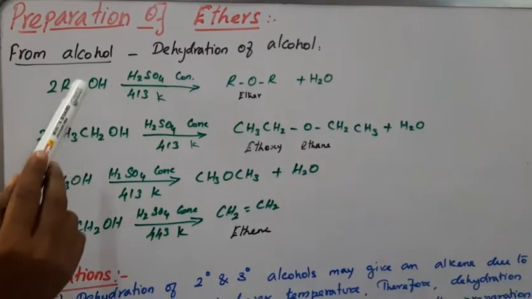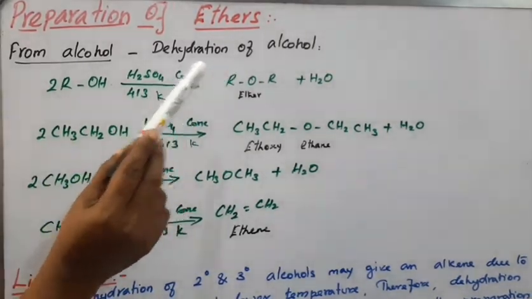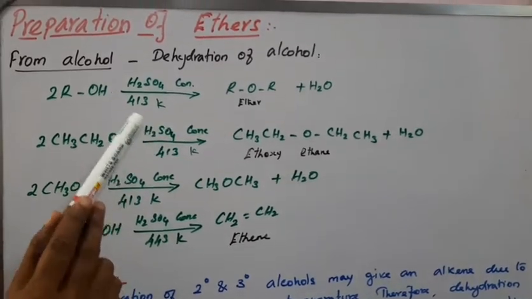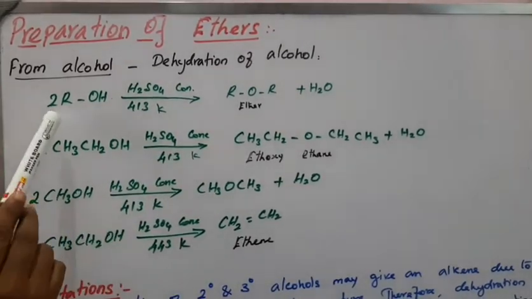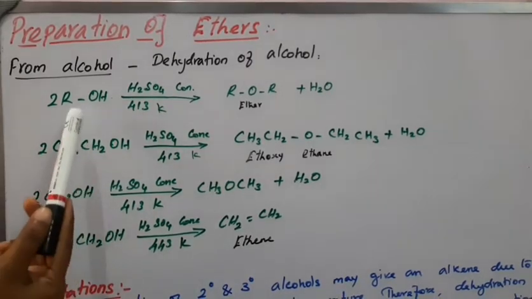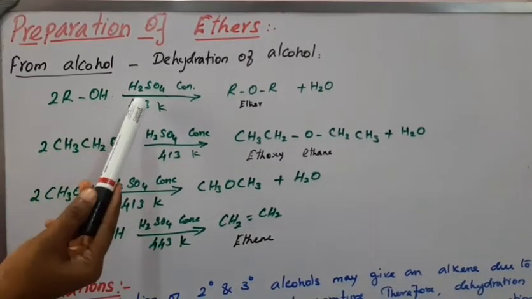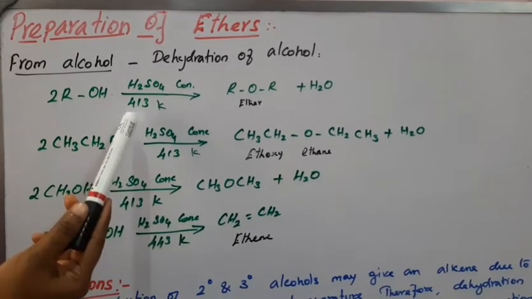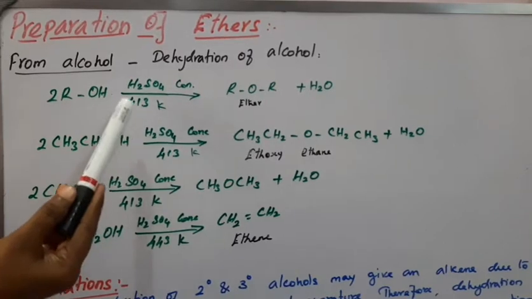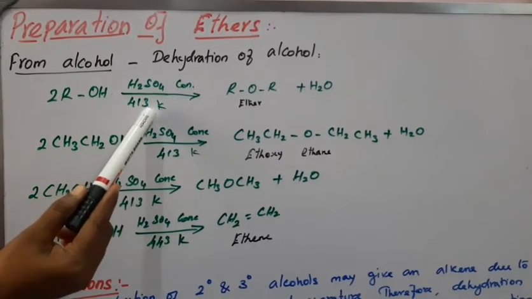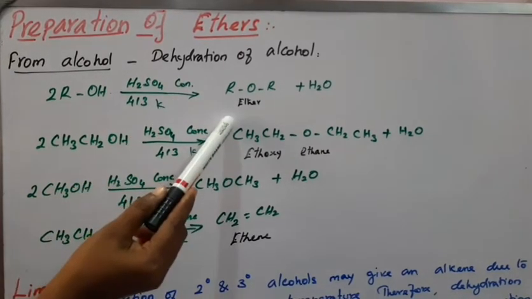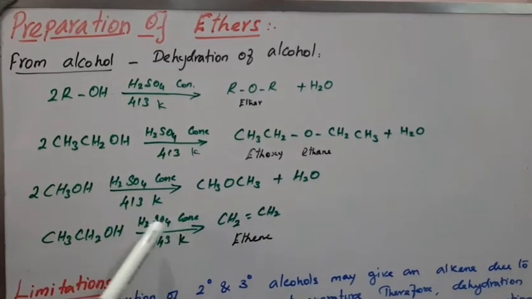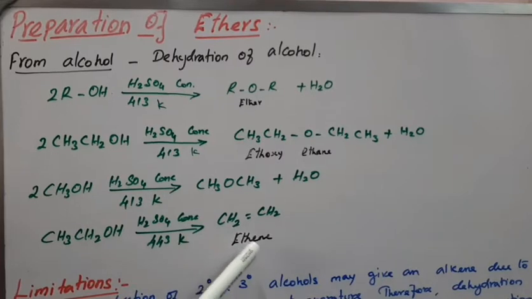From alcohol, that is dehydration of alcohol. Dehydration means the removal of a water molecule. Here the alcohol undergoes dehydration reactions in the presence of a protic acid like concentrated sulfuric acid. Only the conditions differ. At a low temperature of 413 Kelvin, it produces ether. At the same time, at a higher temperature of 443 Kelvin, it produces ethene.